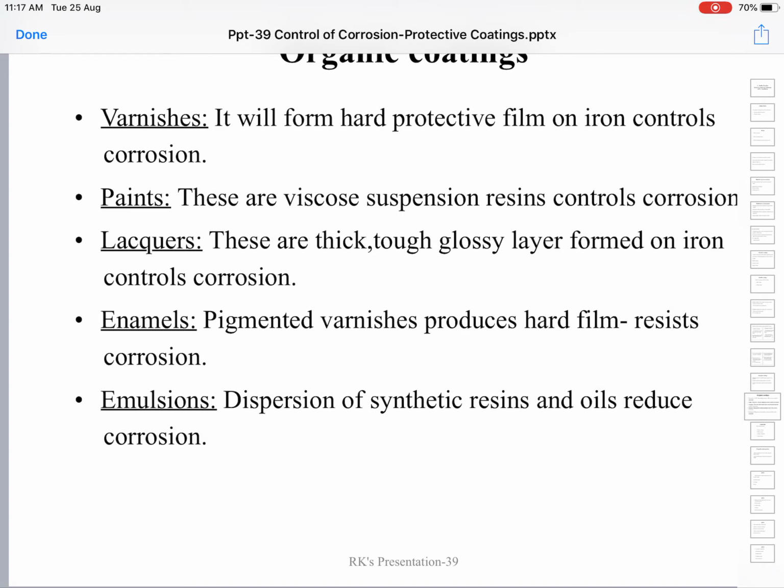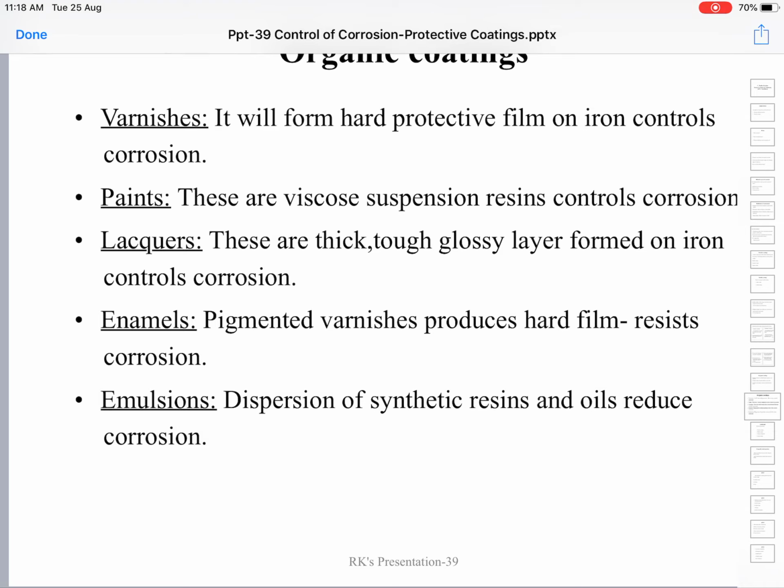Emulsions are dispersions of synthetic resins and oils, and these are applied to the metallic surface. Organic coatings are mainly made up of carbon compounds. Organic means carbon related, because living organisms are made up of carbon compounds; proteins are the building blocks of all living organisms, and they are carbon compounds.